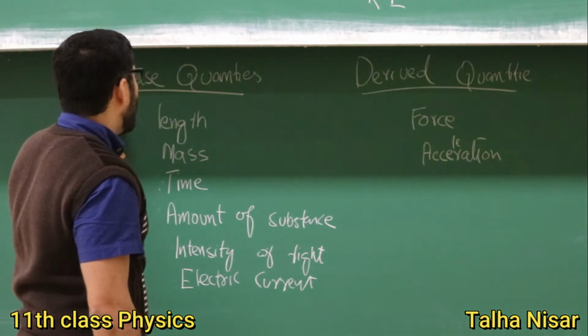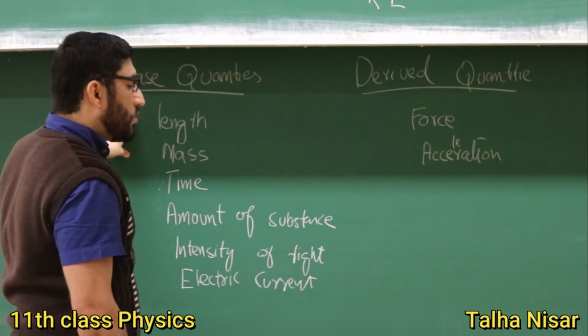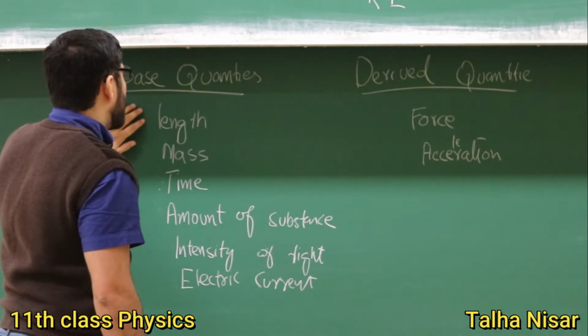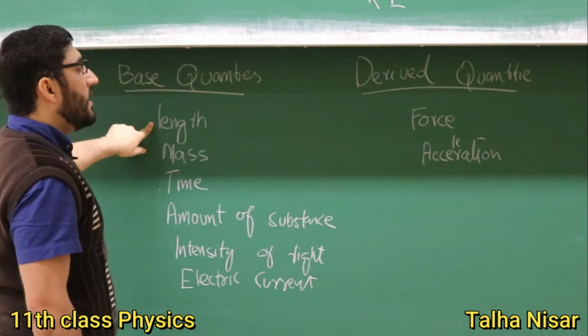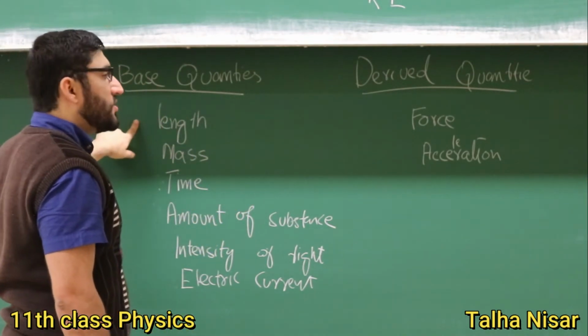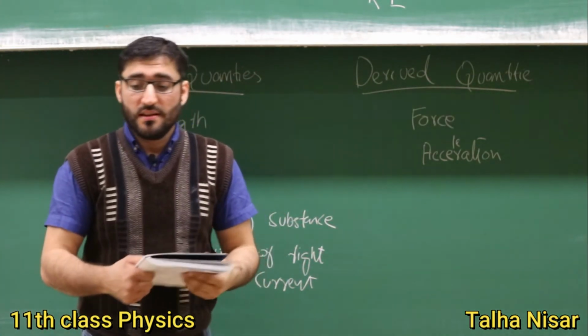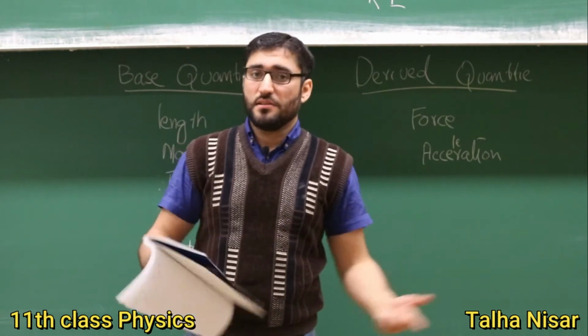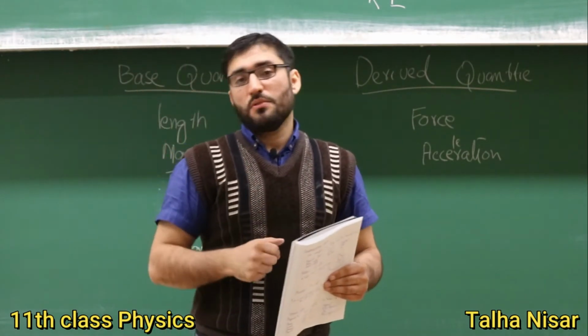So how do we measure the base quantities? For example, for the length, we have the centimeter, we have the inches, we have the meters, we have different types of units. For example, the astronomers use the light years. Light year is a distance that light travels in 1 year.